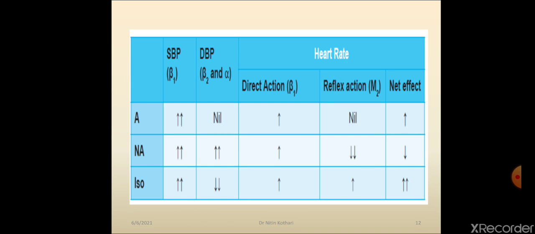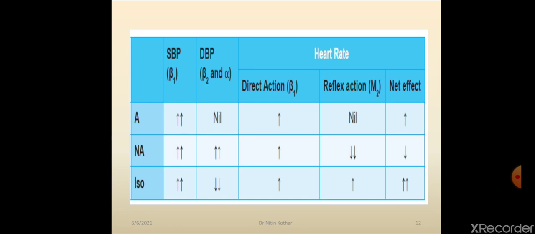Heart rate direct action is regulated by beta 1 action, and all the 3 drugs have beta 1 action. So because of the direct action, all the 3 drugs increase heart rate. Okay, heart rate is also regulated reflexly, indirectly. When the diastolic blood pressure is increased, heart rate decreases.